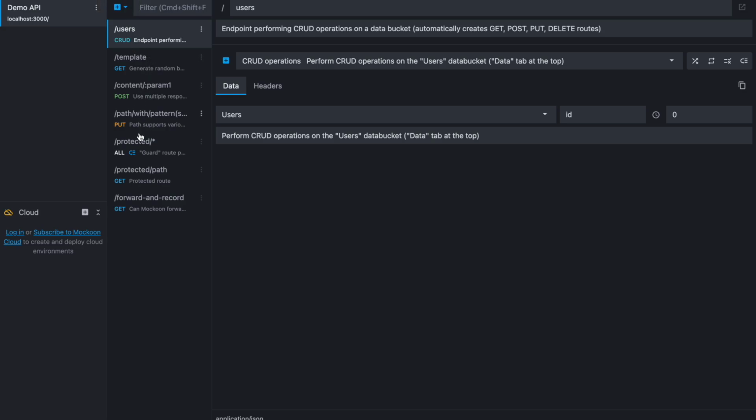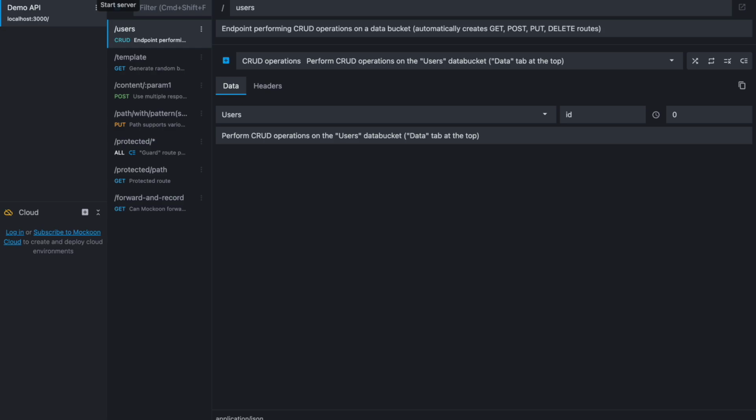On the left panel, you can see that it has already created some APIs for you. This is a /users endpoint, which is a GET endpoint, and you can also do a POST here. Let us click here to start this mock server. Again, this is just a mock server, so it has some fake data which it will show.